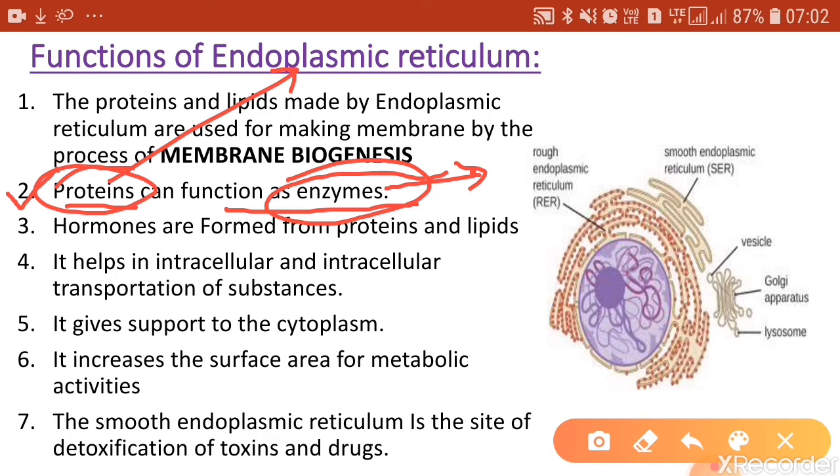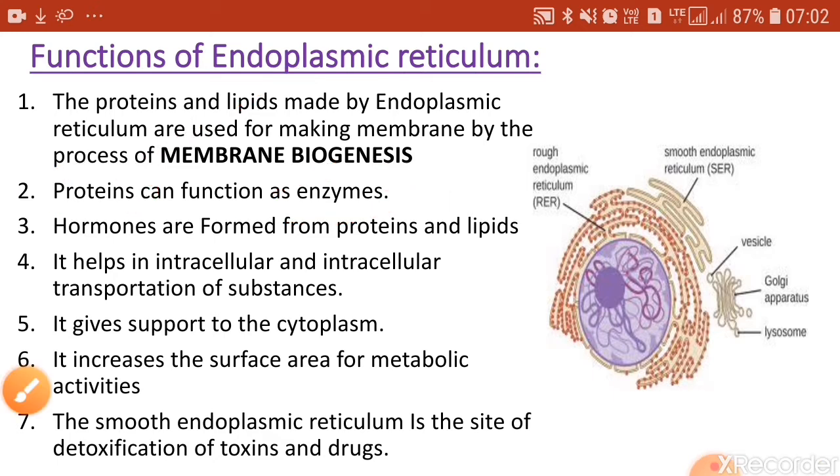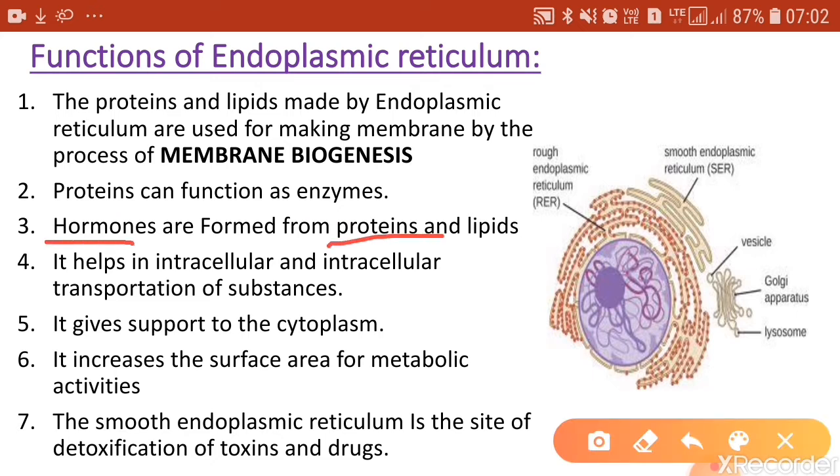by the endoplasmic reticulum. Then the third important function of endoplasmic reticulum is that it produces proteins and lipids that can be used to make hormones. Try to recall, in class 8 you had learned that hormones are bio messengers.